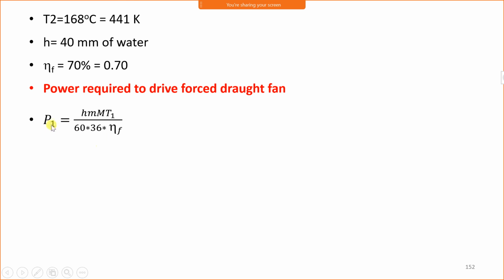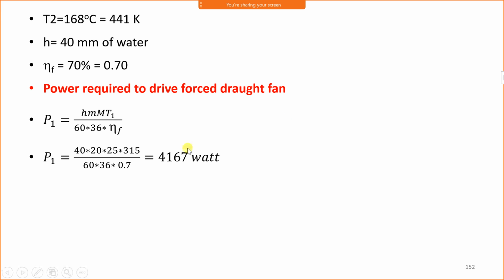Since we are calculating both, we are taking P1 for forced draught: small h, small m, M T1 upon 60 into 36 into eta F. Now in this case, efficiency for the forced draught fan and induced draught fan are not given separately. Therefore whatever efficiency is given for the fan, we will use for both the induced draught fan and the forced draught fan. If in the numerical efficiency is given separately for the induced draught fan and forced draught fan, then you have to